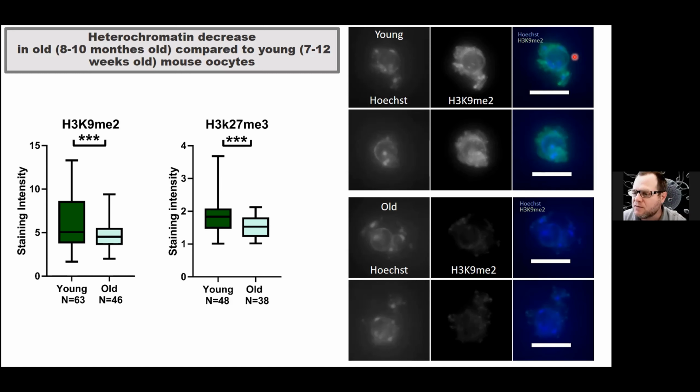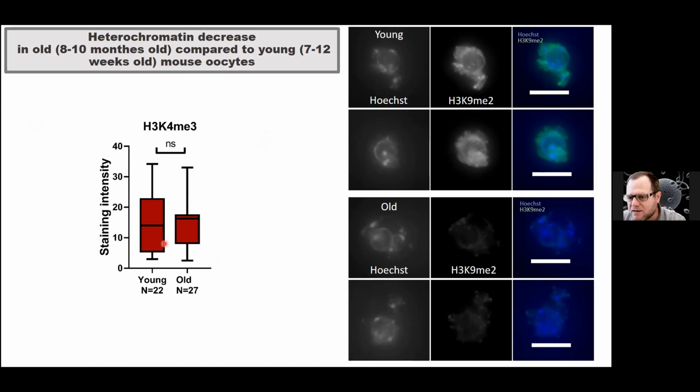We stained a lot of oocytes for several epigenetic markers. What I'm showing you here are two markers that are representative of the repressive part of the epigenome, which we call heterochromatin. You can see for this marker, H3K9 methylation, a histone modification in heterochromatin, the loss of signal from the young group to the old group, and this is true both for H3K9 methylation and H3K27 methylation, another marker.